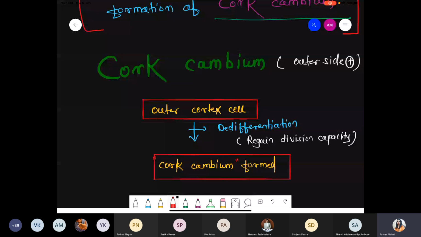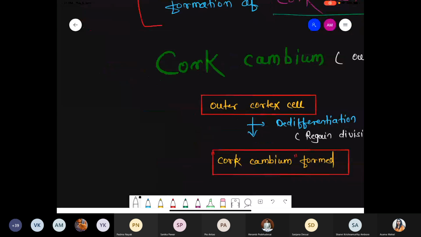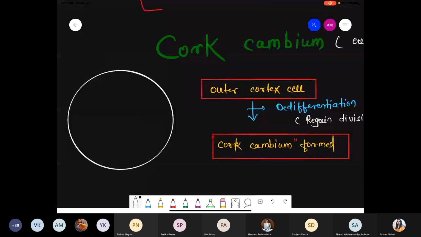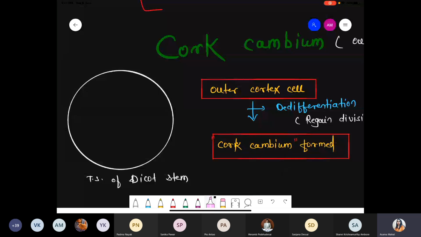So if you see the exact position of the cork cambium, suppose this is a TS, the TS of a dicot stem, because in monocots cambium is absent. So suppose this is the dicot stem. Inside the dicot stem, now we are talking about the center region.